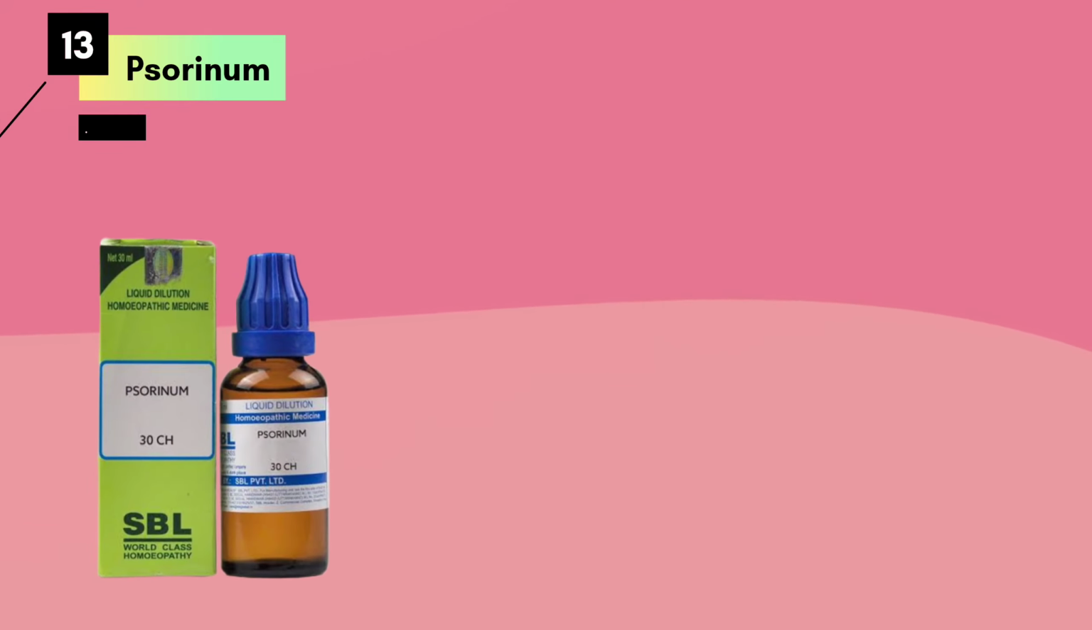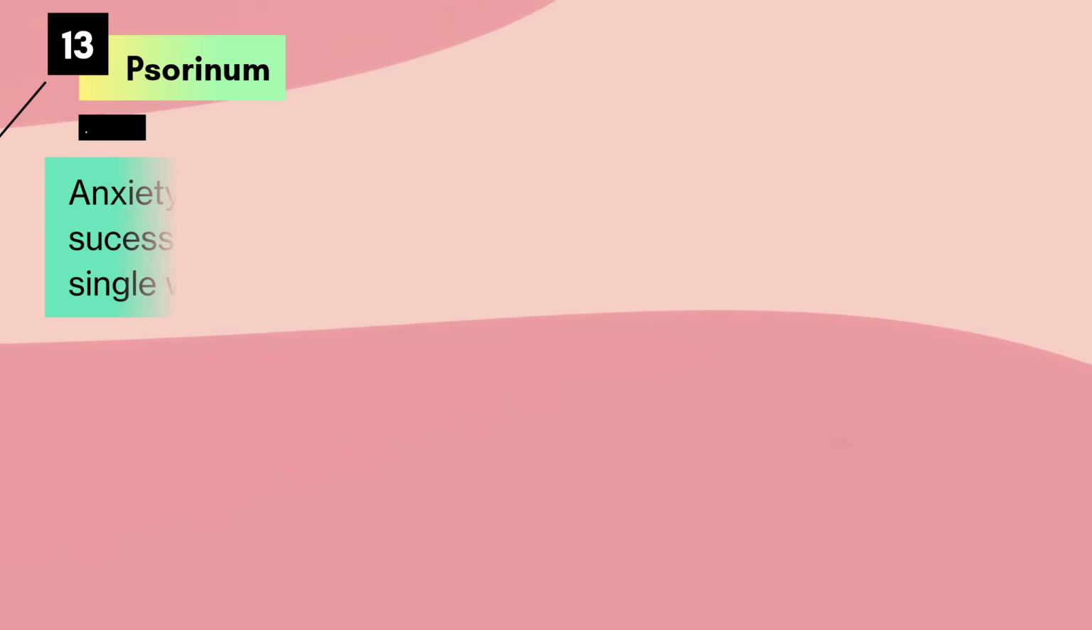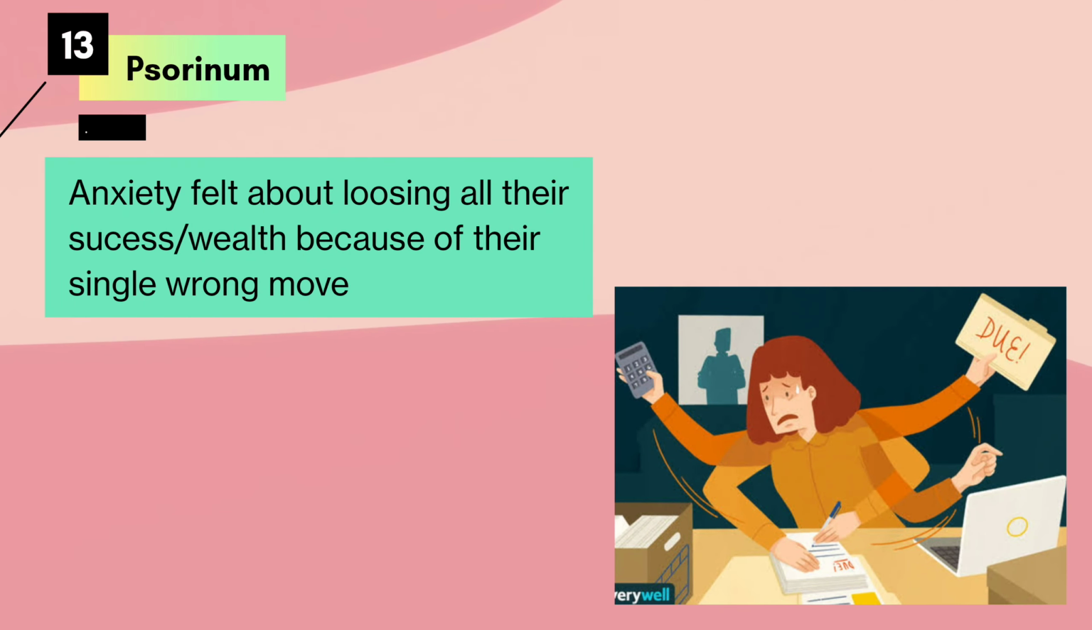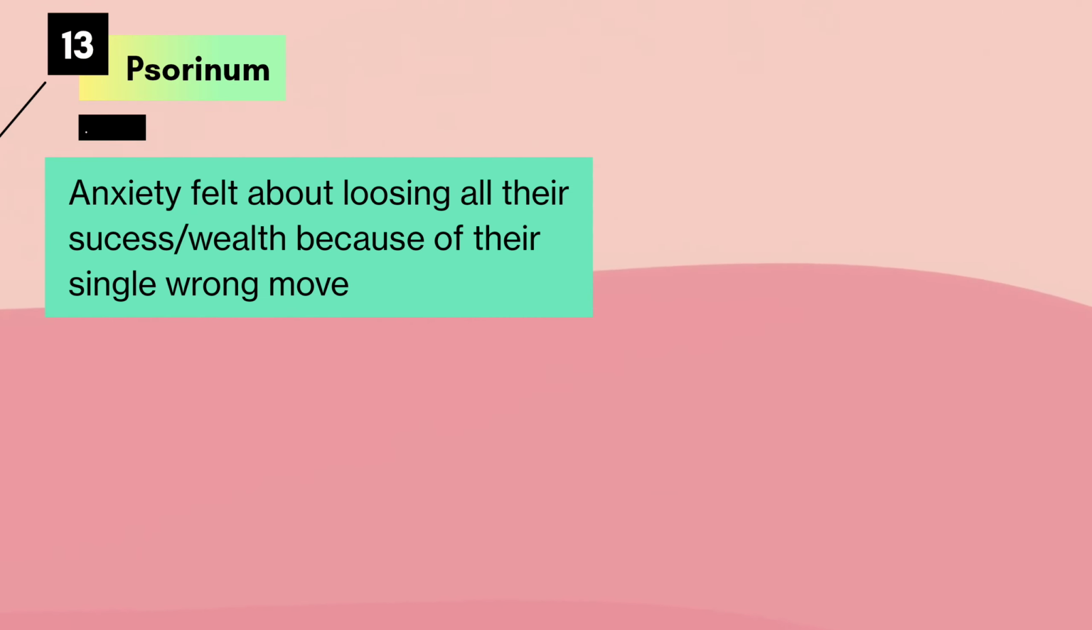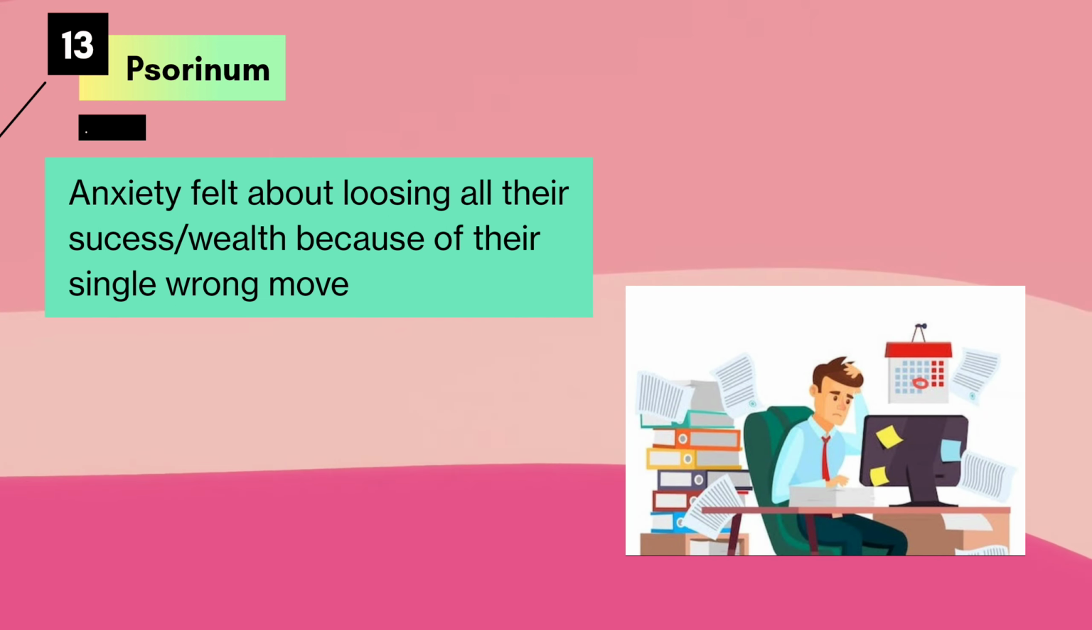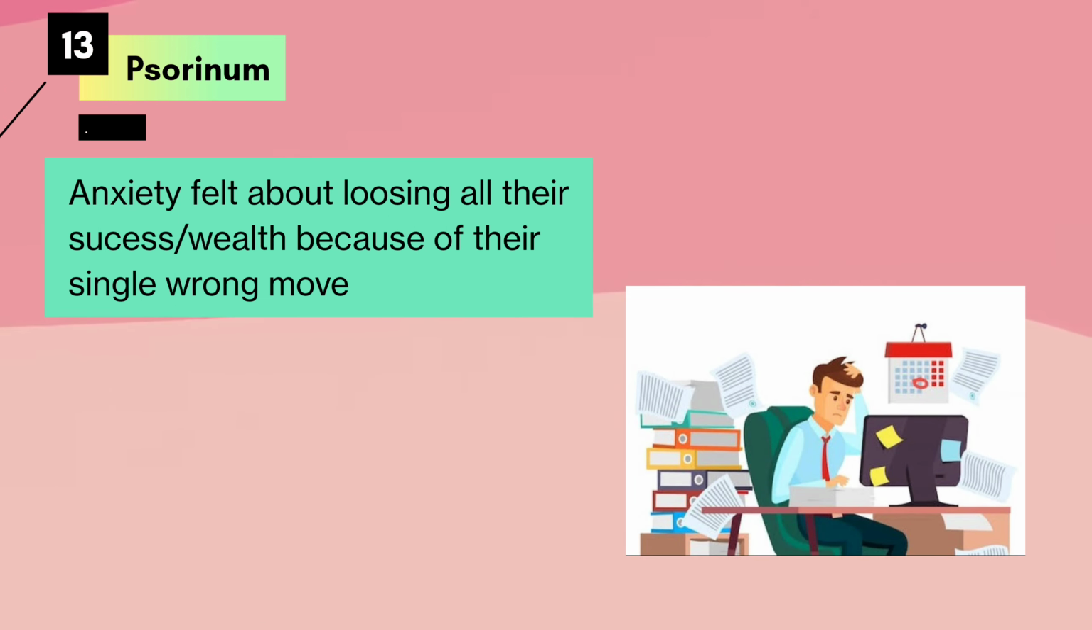At last, we will also have a look at the anxiety of Psorinum. Now, Psorinum is a nosode where the person, despite being successful, constantly keeps on feeling that one situation or one wrong move would take away all his success and money, which constantly keeps the person anxious. Thus, the patient constantly keeps on feeling that he has wasted his days of grace.